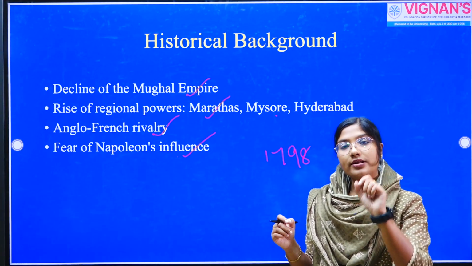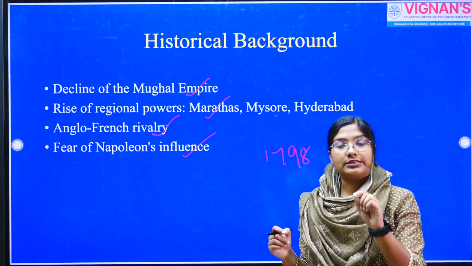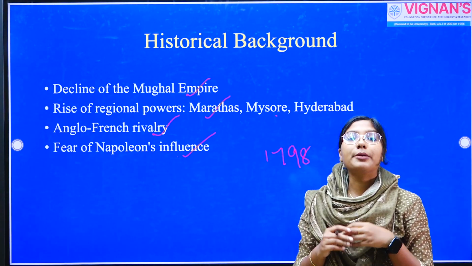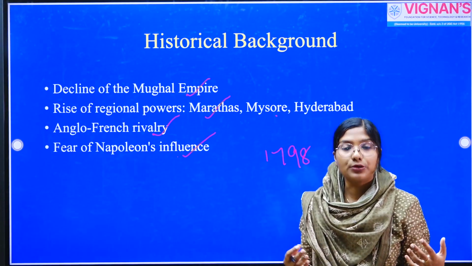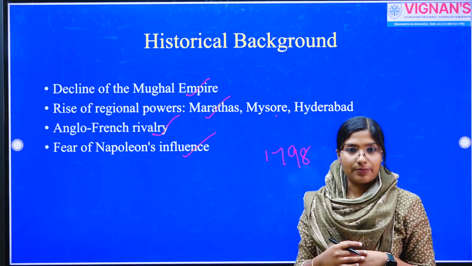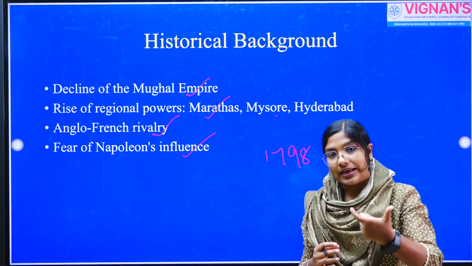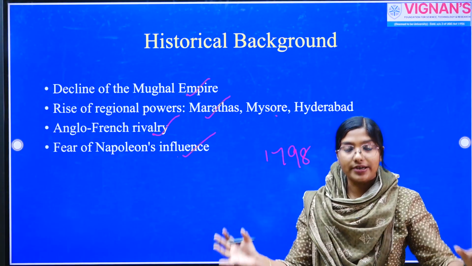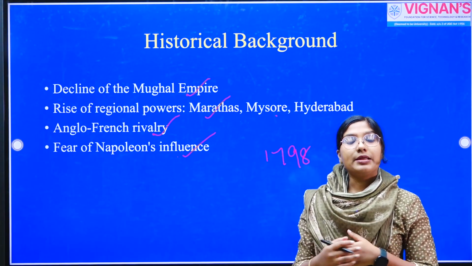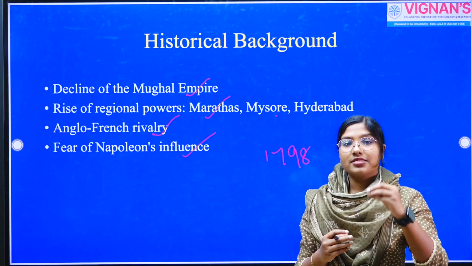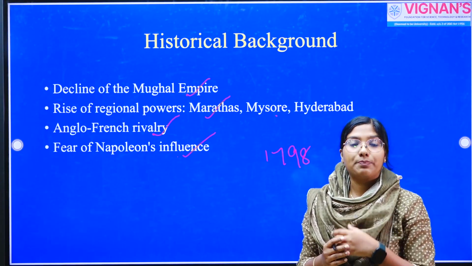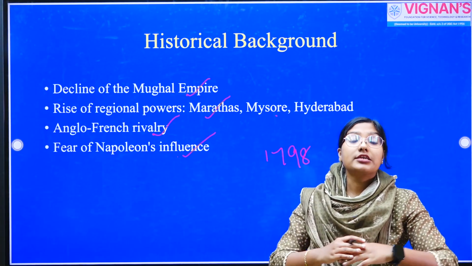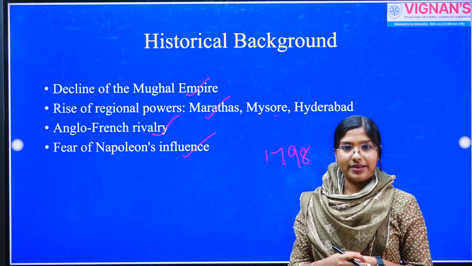We know that once a state or a regional kingdom agreed to sign the Treaty of Subsidiary Alliance, they couldn't maintain relationships with any other Europeans except the English East India Company. So those strategic alliances, strategic treaties were introduced by the company for their political expansion. Even though Napoleon never invaded India, the perceived threat of Napoleonic invasion created a background for the territorial expansion of the English East India Company in India.